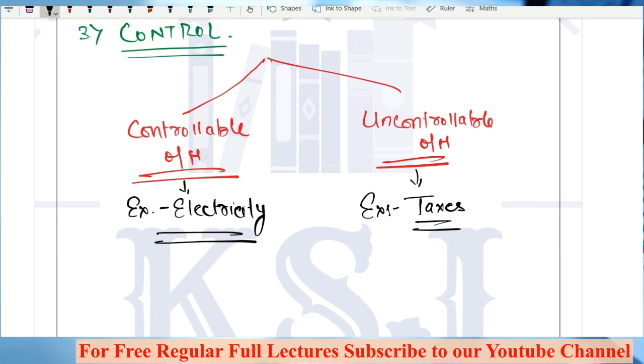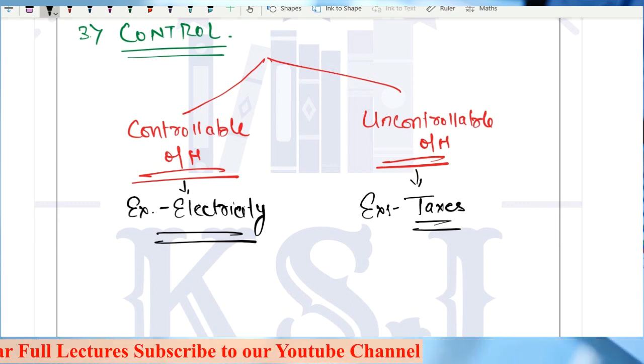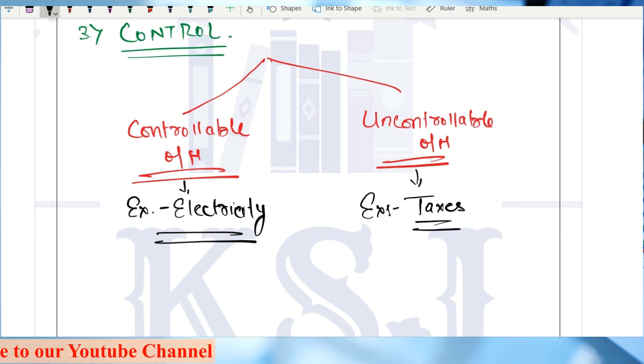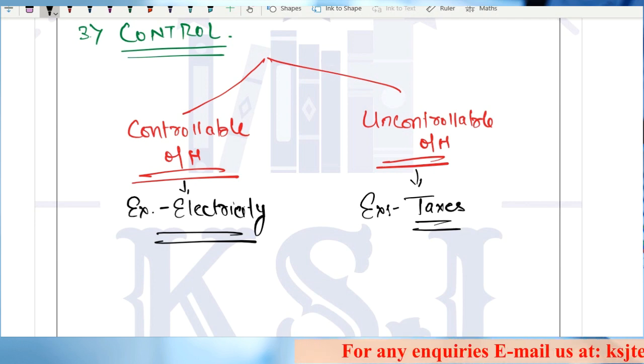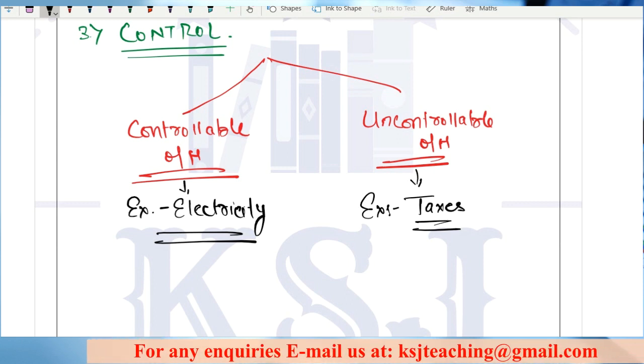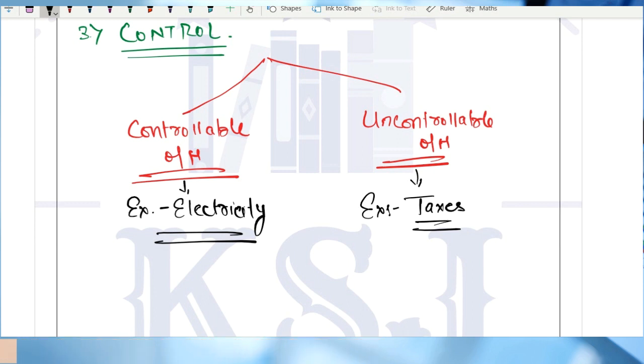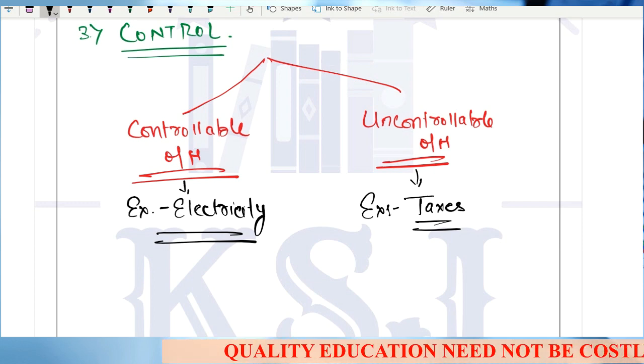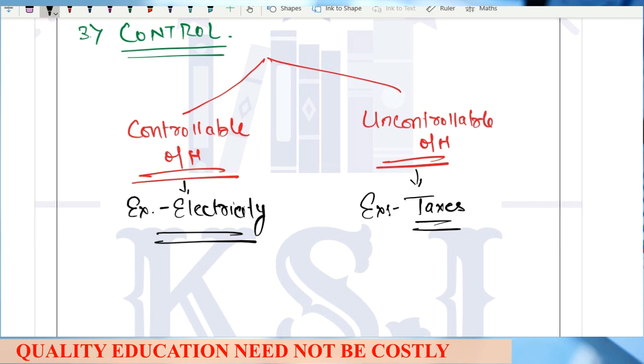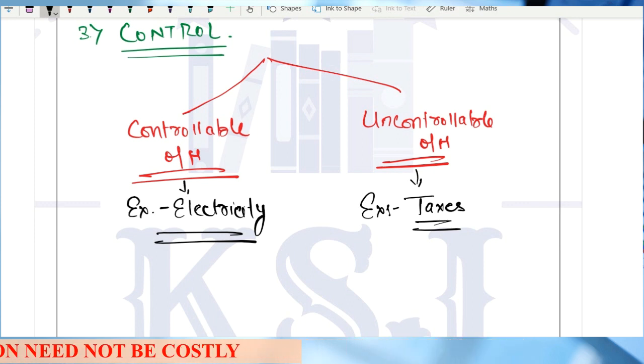Sir, why are we studying this topic? This topic we are studying from the point of view of theory also. Theory is important, sir. I told you in the very first lecture that theory in costing is equally important and you have to do it. Some people say, sir, in the CA intermediate, we can attempt 100 marks of practical paper. And ICAI has broken this myth. How? In the November 2020 paper, they have asked for 8 marks of compulsory theory with the question. So if you are leaving the theory, then definitely you are going to be in danger.